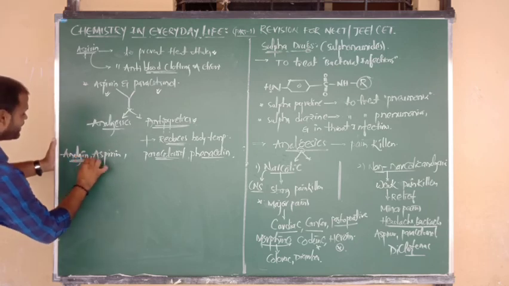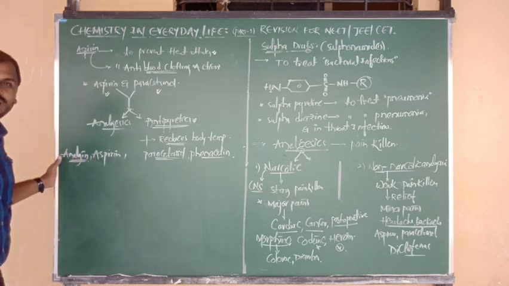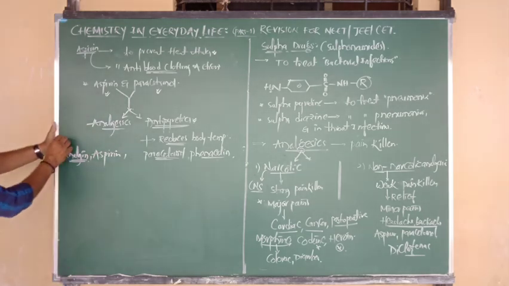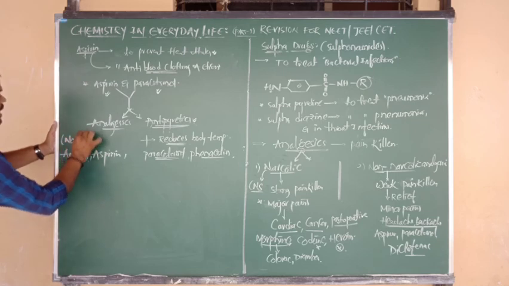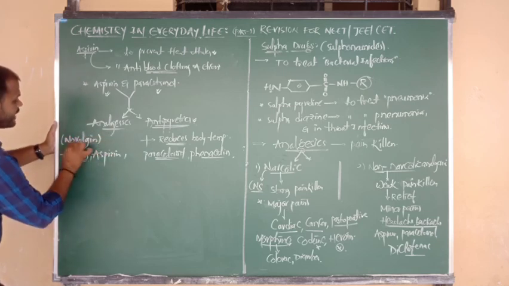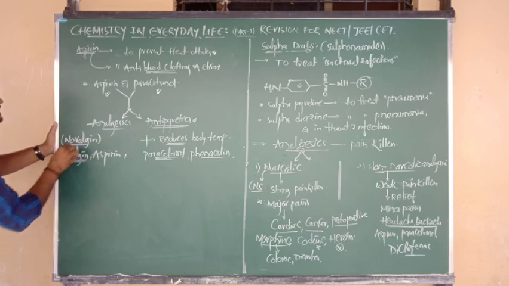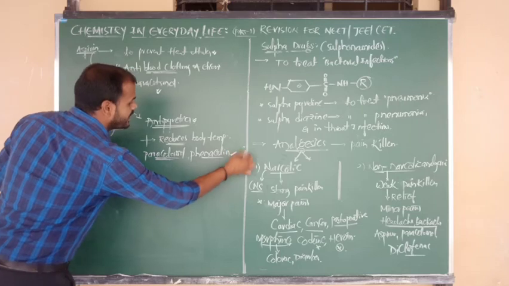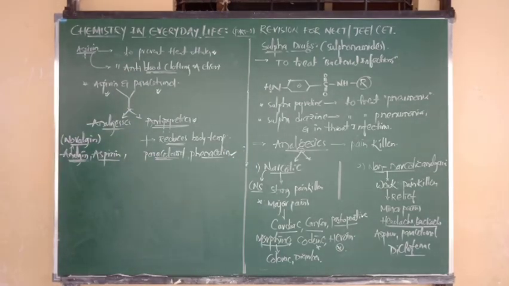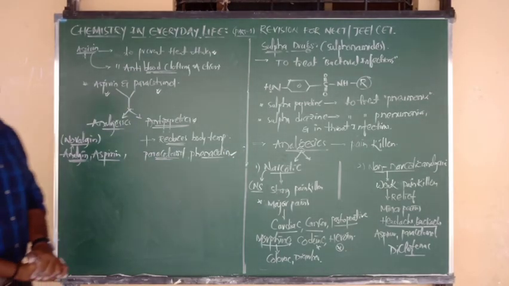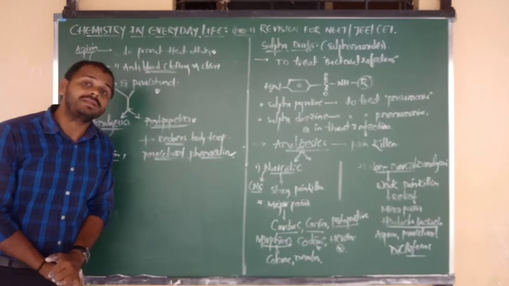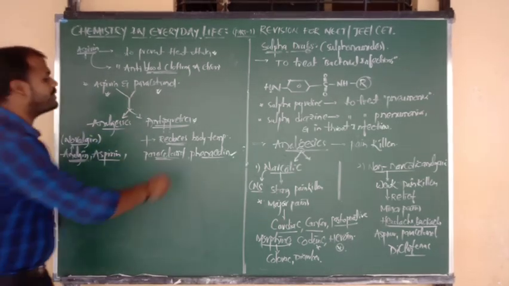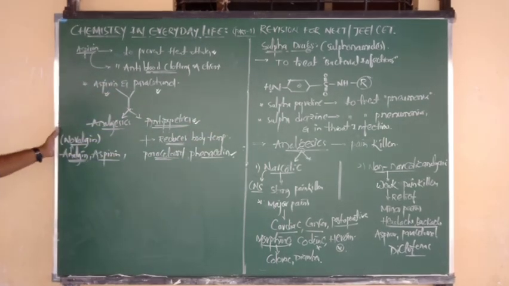But once in an exam the question was repeated, they didn't use the word analgin, in that place they used another word, that is called novalgin. So analgin and novalgin, both are the same words. And one more is aspirin, paracetamol, and phenacetin. These are the medicines or chemical substances which we use to reduce the body temperature in high fever condition. Okay beta, such medicines we say are antipyretics.